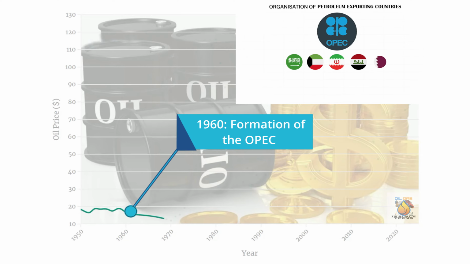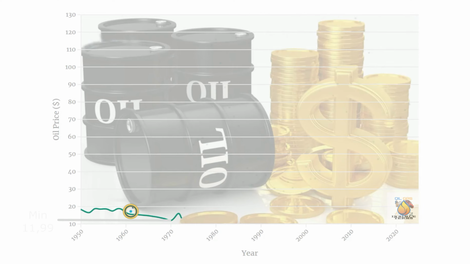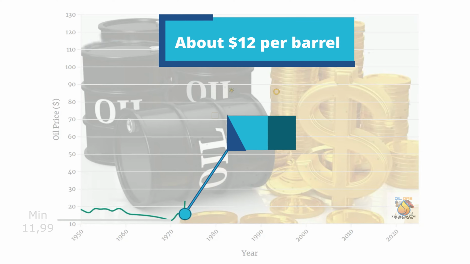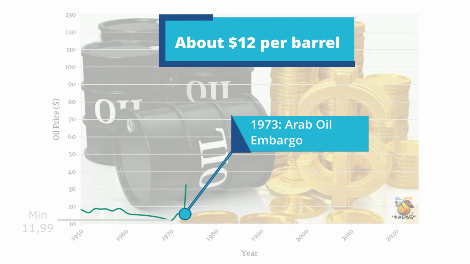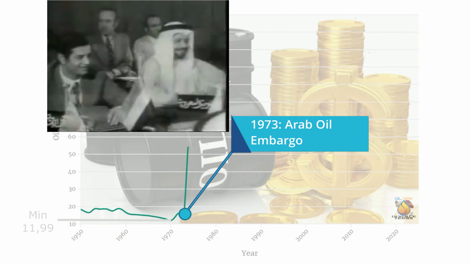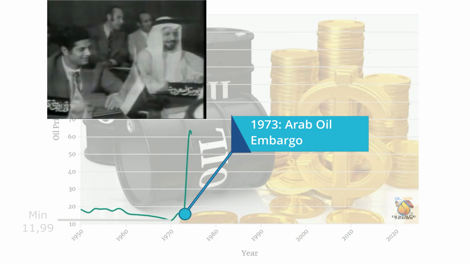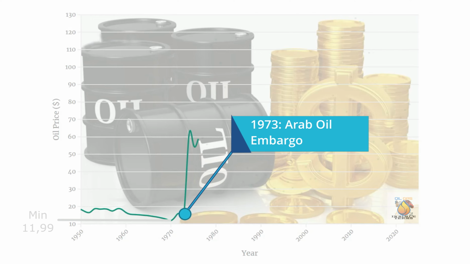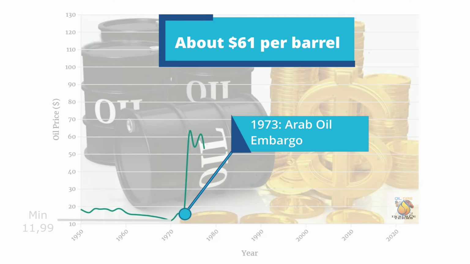The Organization of the Petroleum Exporting Countries was founded in 1960. In relation to US support of Israel in the Yom Kippur War of 1973, oil-producing Arab nations cut off crude oil exports to the US. As a result, the price of crude oil soared from about $20 to $61 per barrel in 1974.